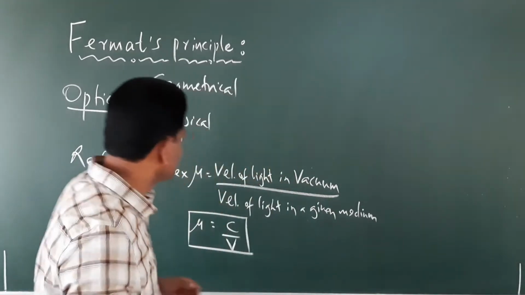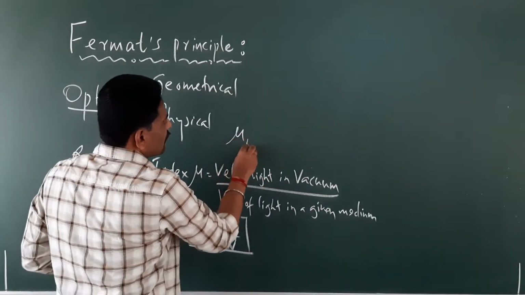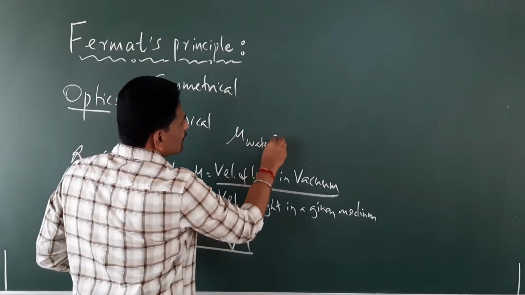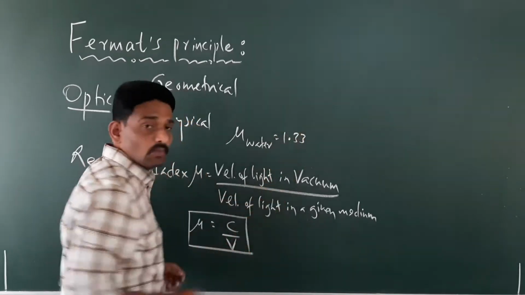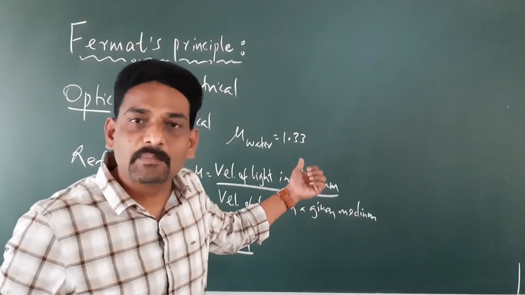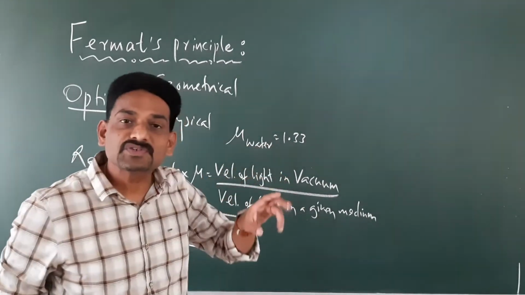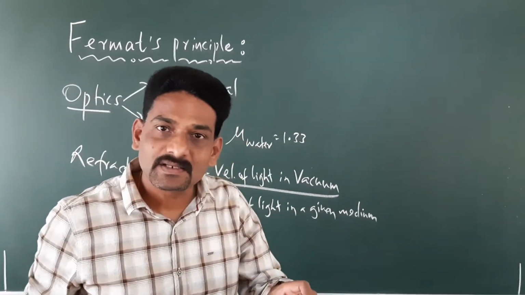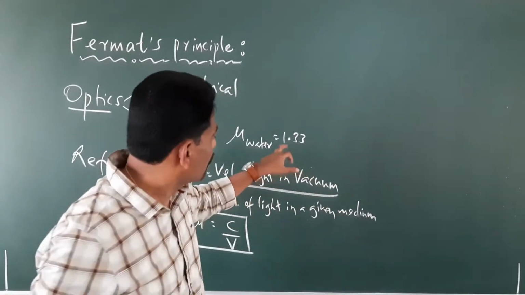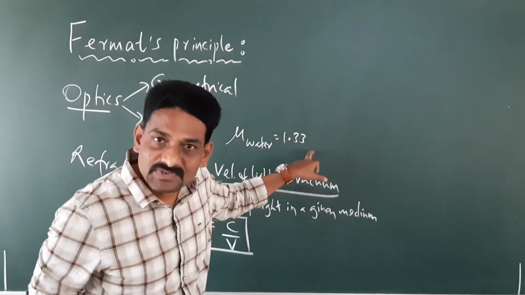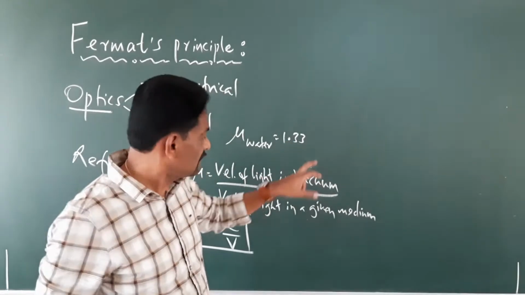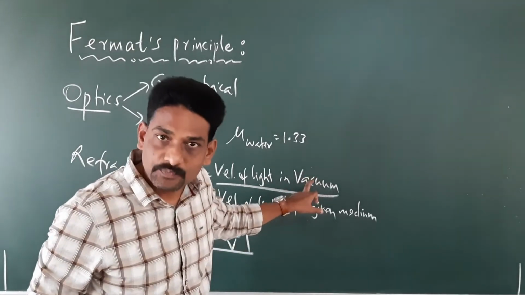If I say the refractive index of water is equal to 1.33, what does this imply? It implies that the velocity of light is slower by 1.33 times compared to the velocity of light in vacuum.